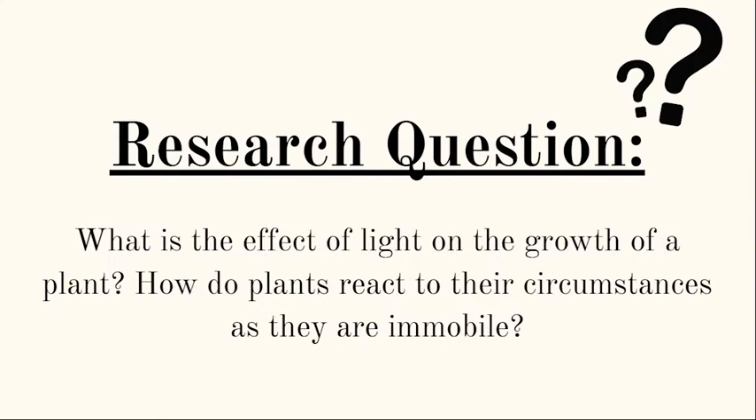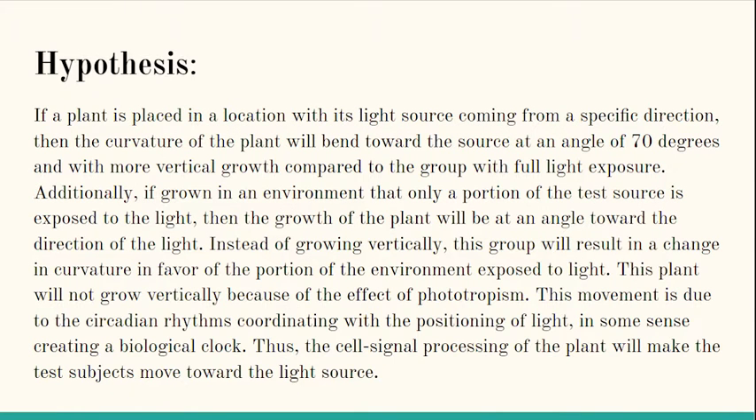Exploration. Research question: What is the effect of light on the growth of a plant? How do plants react to their circumstances as they are immobile? Our hypothesis: If a plant is placed in a location with a light source coming from a specific direction, then the curvature of the plant will bend towards the source at an angle of 70 degrees, and with more vertical growth compared to the group with full light exposure.